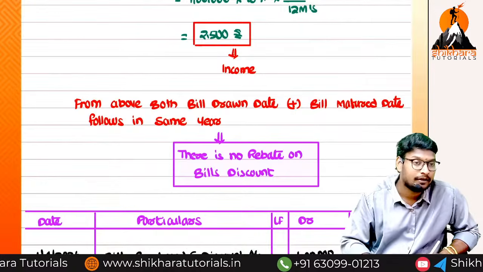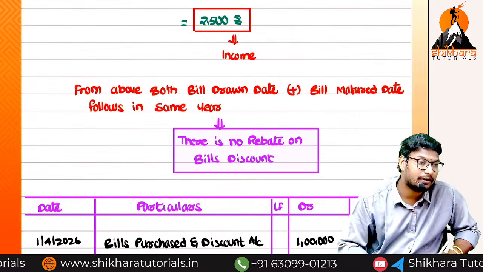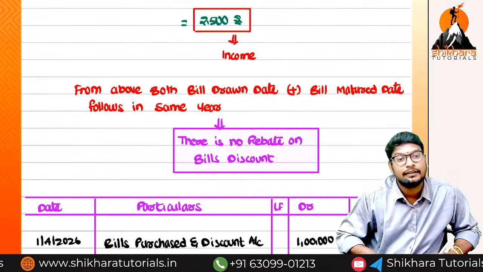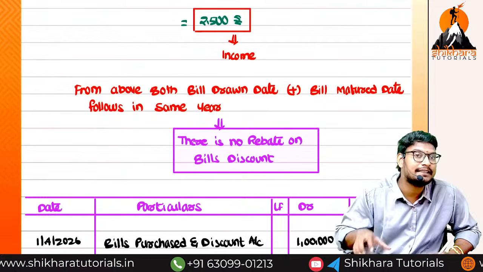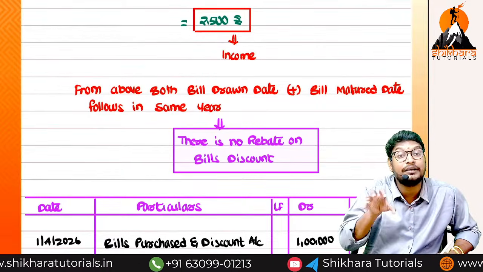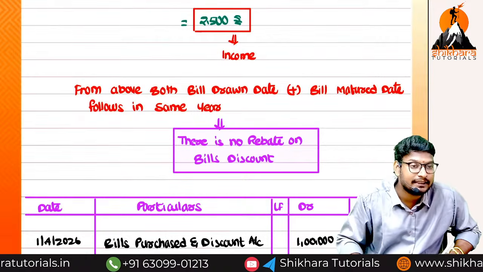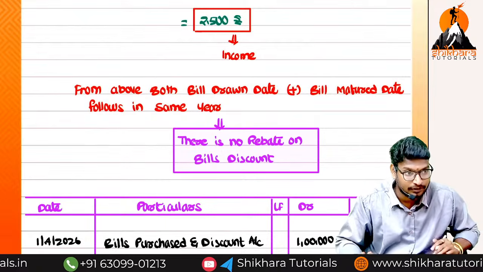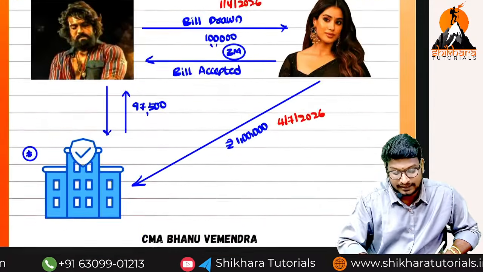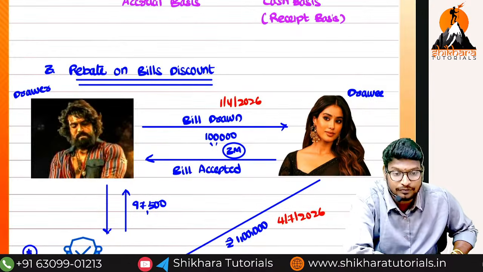Here in this example, are we having a rebate or not? We are not having the rebate. Why not? Because the drawn date, the acceptance date and the maturity date fall in the same year, which means the total income belongs to the current year itself. Are you understanding my point or not? So we can put this as Example number 1. Now shall I move forward, guys?